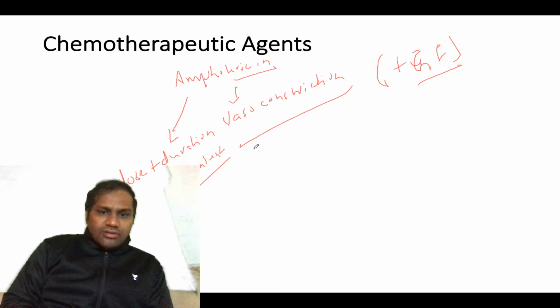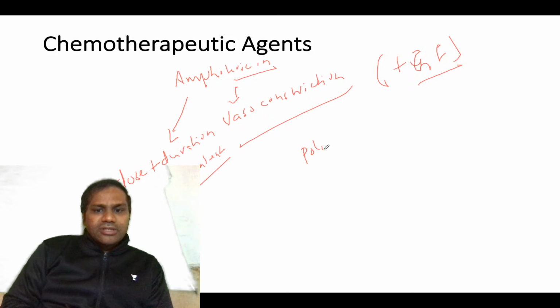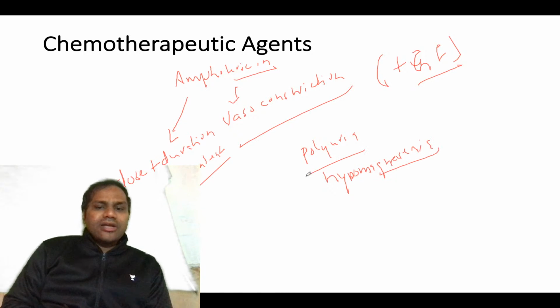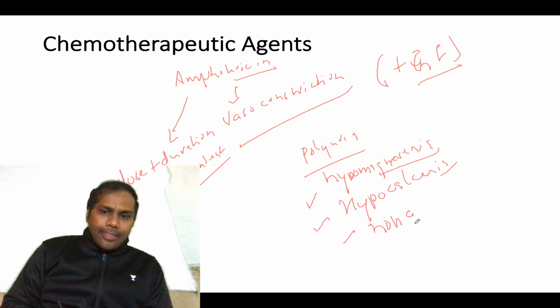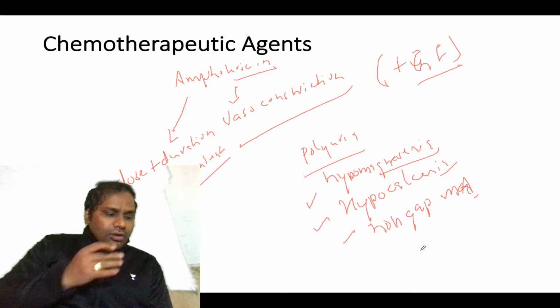Okay, so now this will present as polyuria, it will also present as hypomagnesemia, it will present as hypocalcemia, and also as non-gap metabolic acidosis, okay.